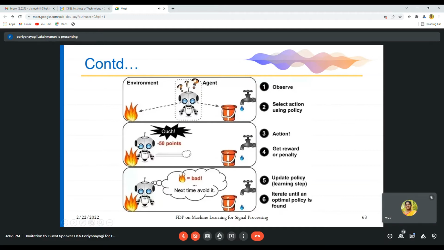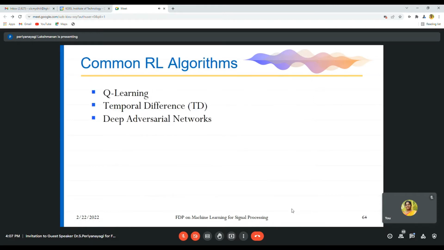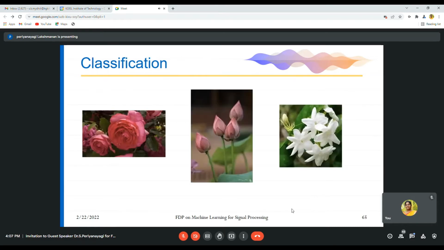So automatically it gets a penalty of -50 points. Next time, to avoid it, update the policy, learning step, iterate until an optimal policy is found. So this is learning from the mistake. That is the reinforcement algorithm. Some of the common RL algorithms are Q-learning, temporal difference, and deep adversarial networks.